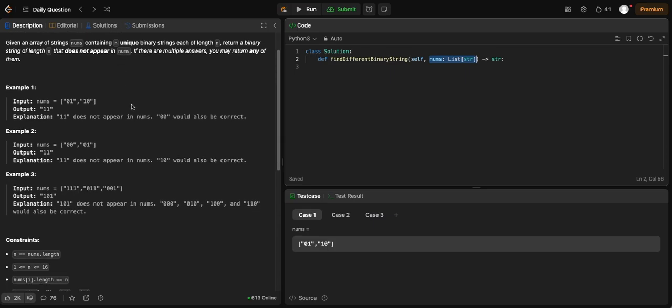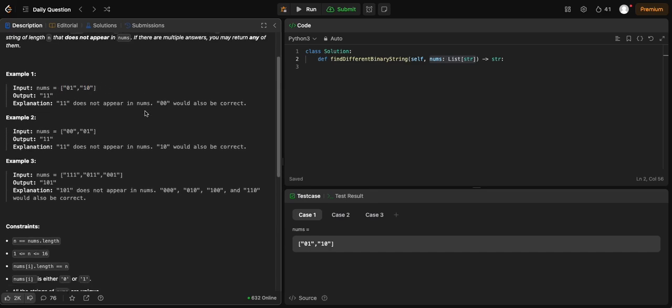So we just have to return any binary string that is not seen anywhere. Do we even need an exponential algorithm for this?